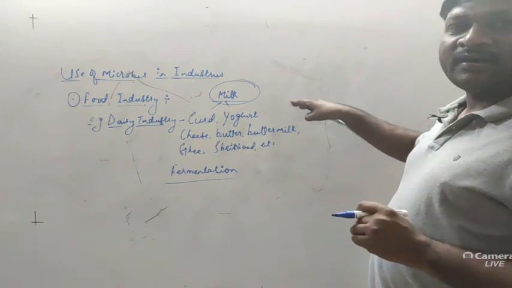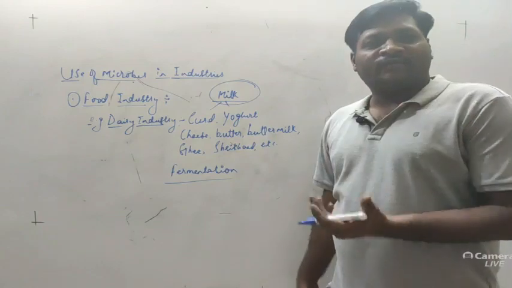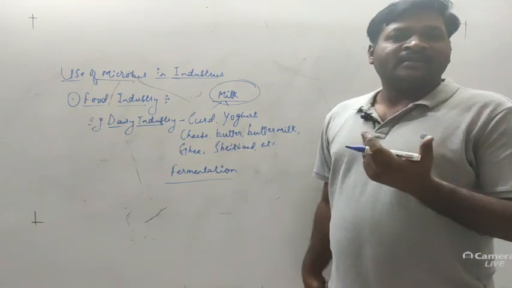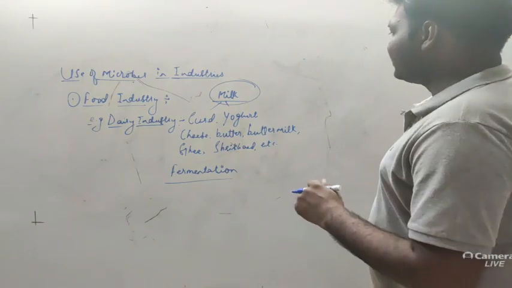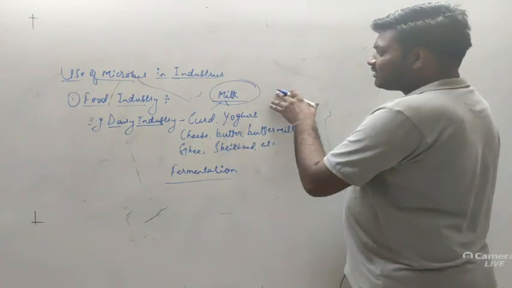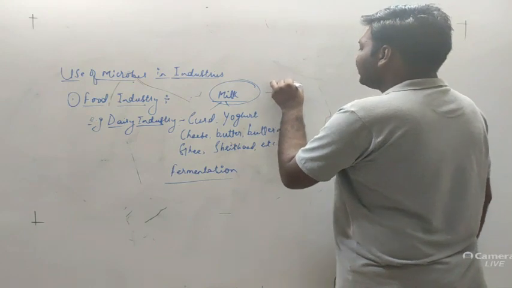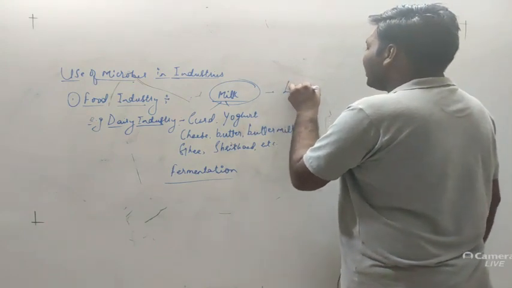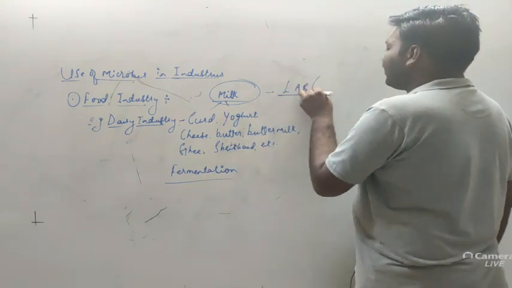To produce this product in larger amounts, the different dairy industries use microorganisms, and generally the microorganism used for processing milk is LAB, that is, the lactic acid bacteria.